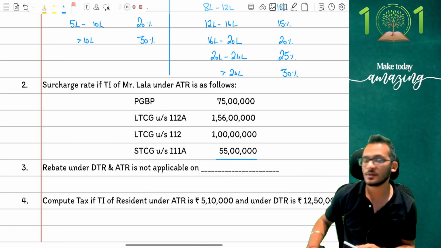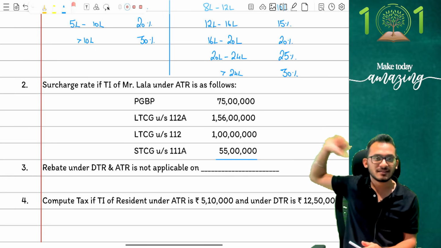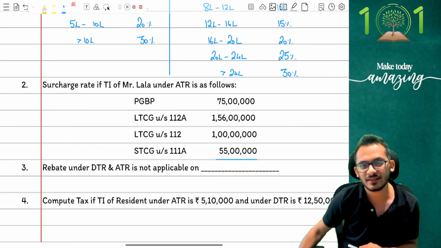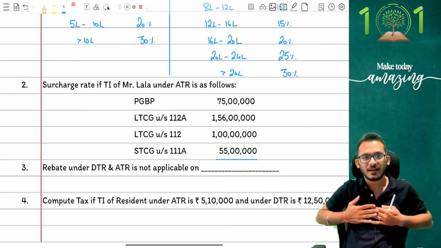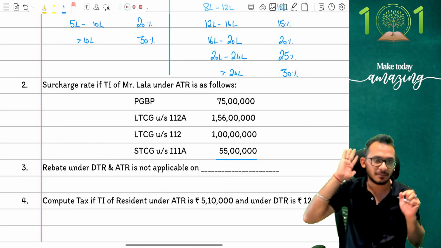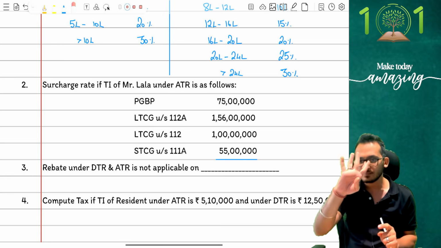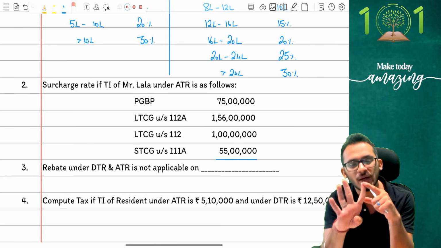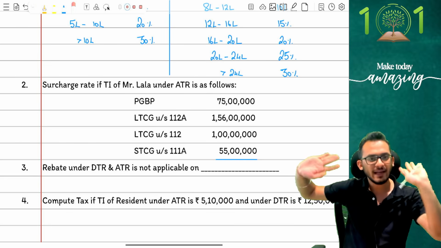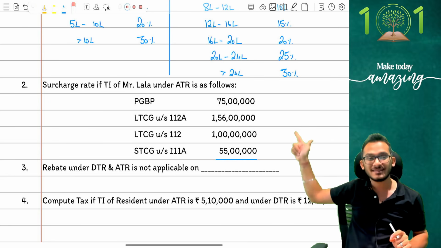The moment you see the total income is 4 crores, you will jump and say, Rahul, Mr. Lala is rich, and therefore should apply a 25% surcharge. But the moment you say a 25% surcharge, 4 incomes suddenly get a heart attack and say, I cannot accept 25. No acceptance at all. I will only take maximum 15. These 4 culprits are 112A, 112, 111A and dividend income. They say, I will not accept the 25, I am going for 15%, and out of the 4 culprits, 3 are sitting here.